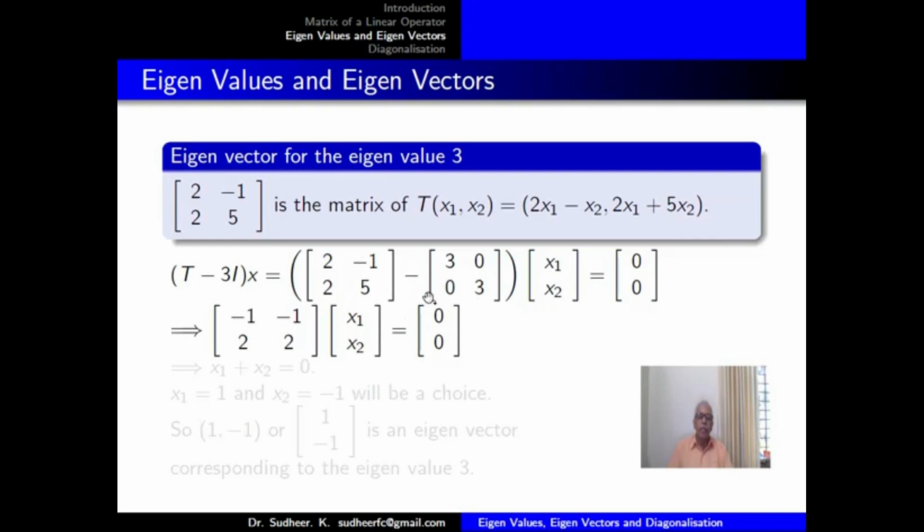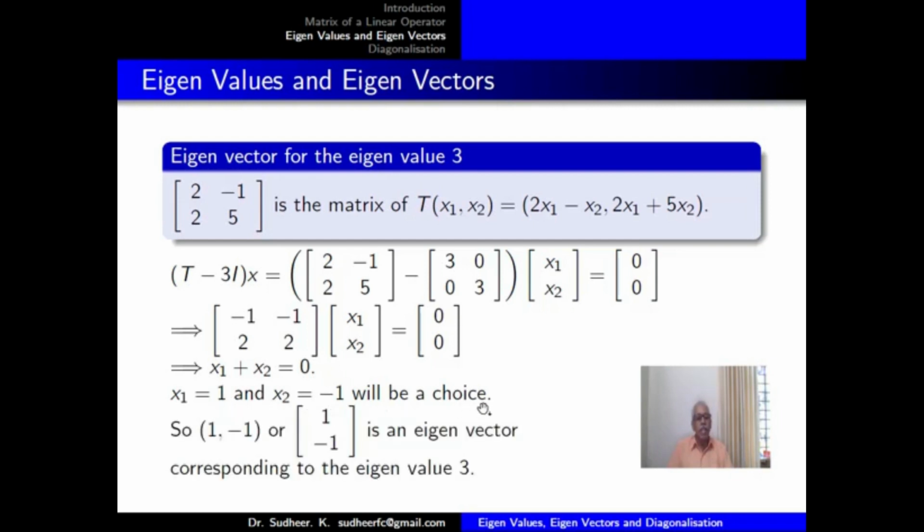That simplifies to the matrix [minus 1, minus 1; 2, 2] acting on the vector (x1, x2) equal to (0, 0), and this reduces to the condition x1 plus x2 equal to 0. x1 equal to 1 and x2 equal to minus 1 can be a choice. So the column matrix (1, minus 1) is an eigenvector corresponding to the eigenvalue 3.